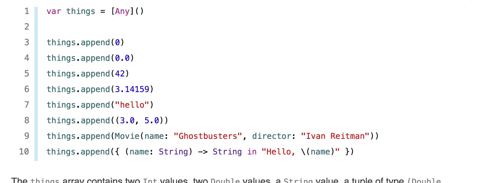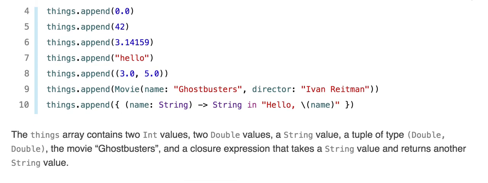So all kinds of things have been contained here. The things array contains two int values, two double values, a string value, a tuple of type double, double, the movie Ghostbusters, and a closure expression that takes a string value and returns another string value.